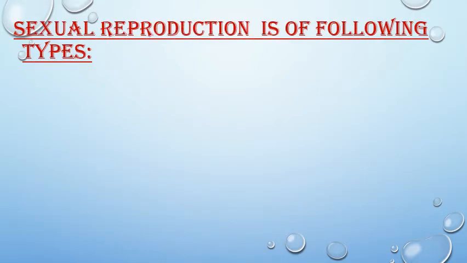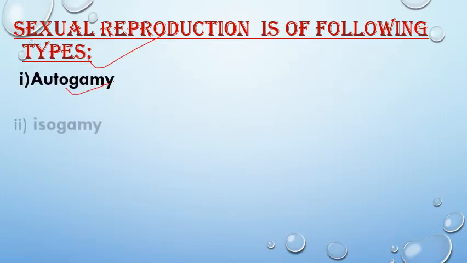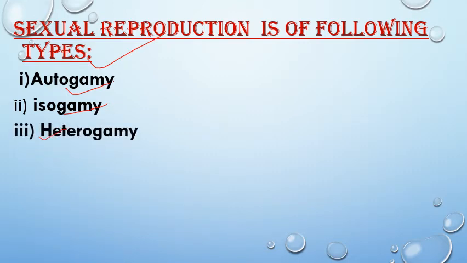The types of sexual reproduction in algae: firstly, autogamy. Auto means self, gamy means marriage. Then isogamy. Iso means same, gamy means marriage. So it is the marriage between two similar gametes. Then heterogamy. Hetero means different, gamy means marriage, so two different types of gametes are involved in the fusion.